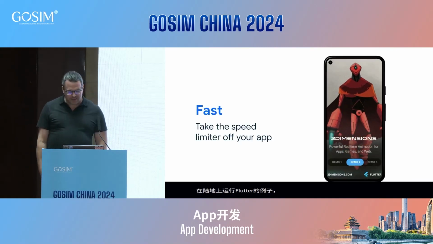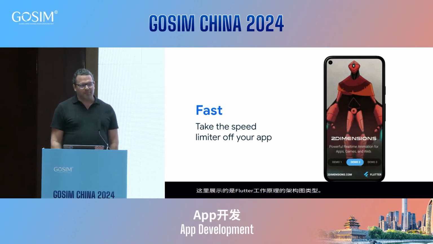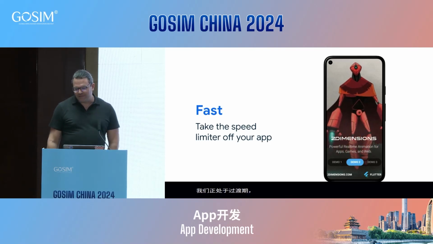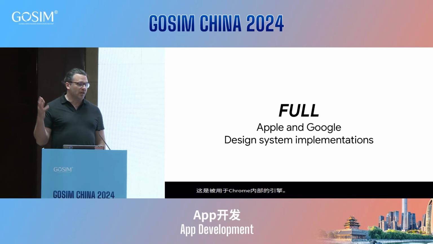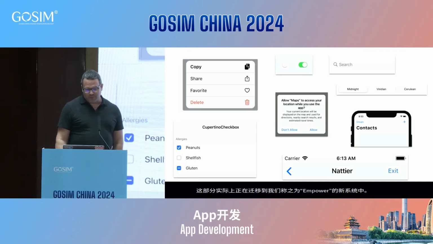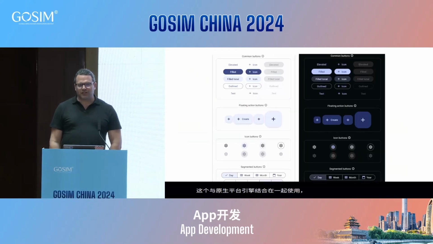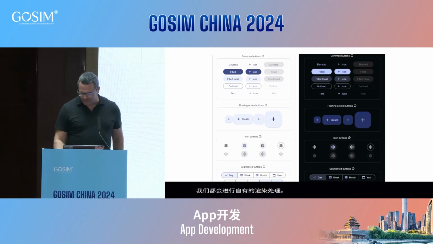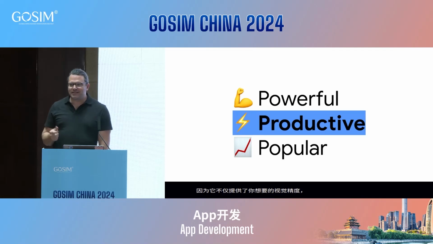So the big thing here is speed. 60 FPS, very high quality graphics. I'll show some examples in a bit. But we do get to the point where you really can't tell this is not a normal app written in the normal toolkit. It's a very fast experience, but also rich. So we have full implementations of both the Apple and Google design systems. On the Apple side, we call this Cupertino, with all the widgets you'd expect on iOS. Then, of course, on Android, we implement the Material standard. This is an example of just switching between light and dark mode, which is pretty cool. And I would get into a demo, but our time is a little bit short. So that's just some brief points, the power of Flutter.